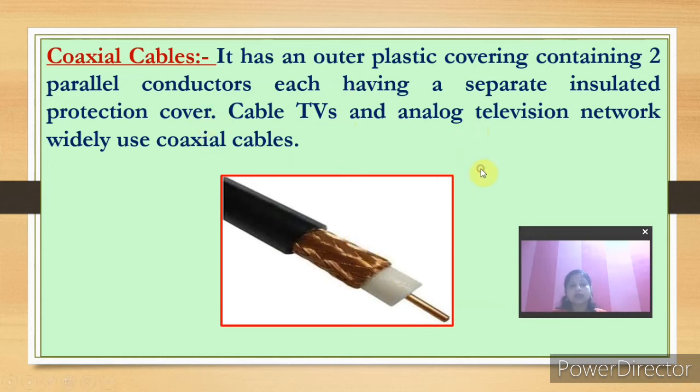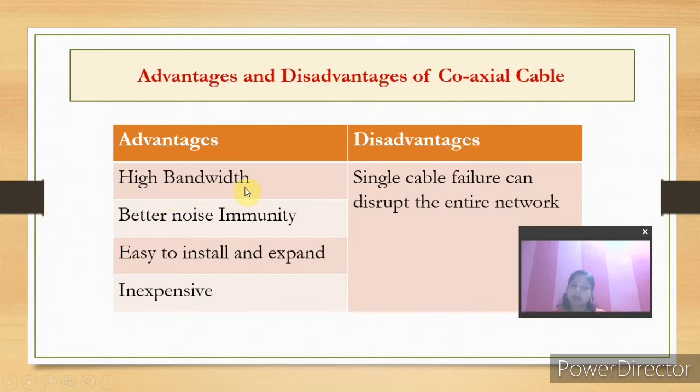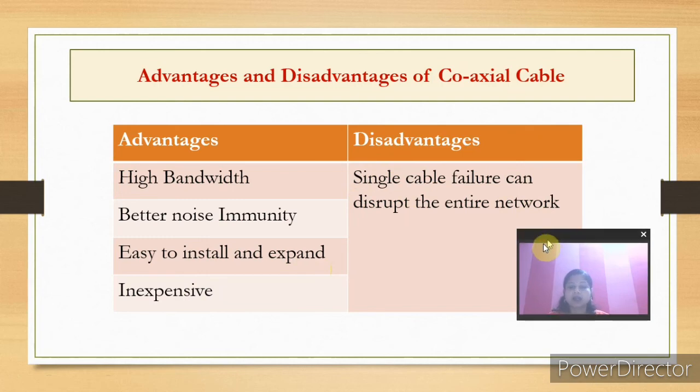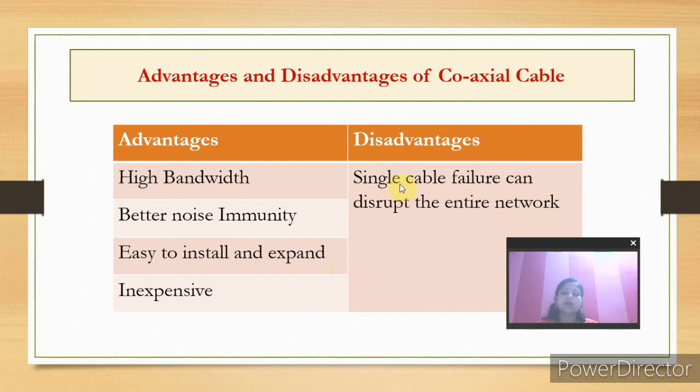And what are the advantages and disadvantages? It has high bandwidth like your optical fiber, better noise immunity, easy to install and expand, and inexpensive, meaning no need of engineers. People having a little bit of training can install and expand this type of cable. The only problem is that if a single cable fails, it can disrupt the entire network and data transmission will fail.